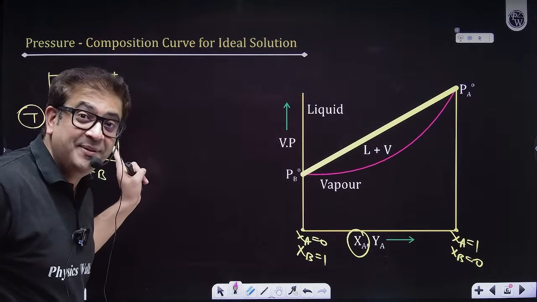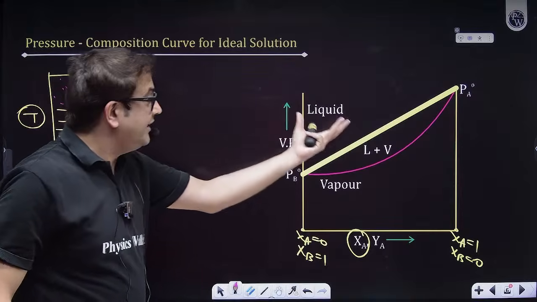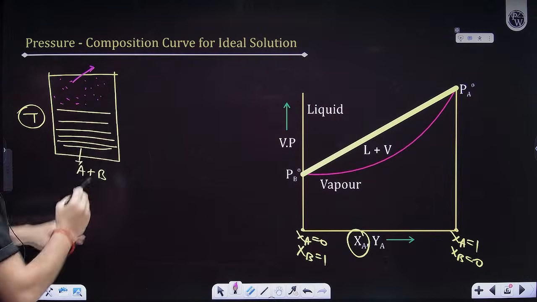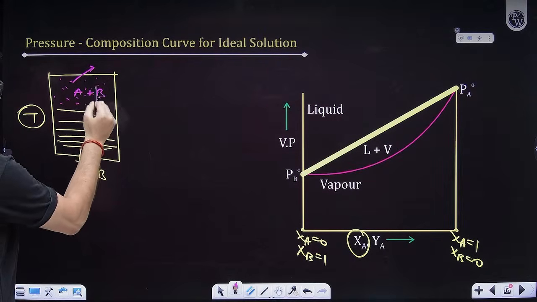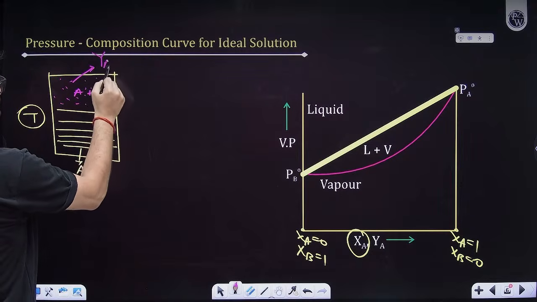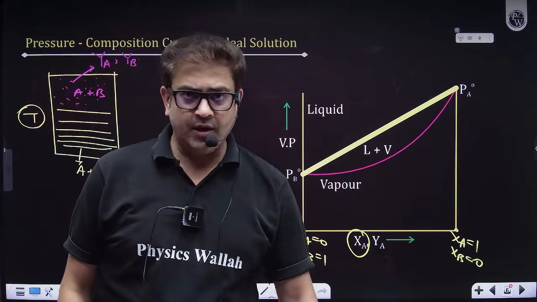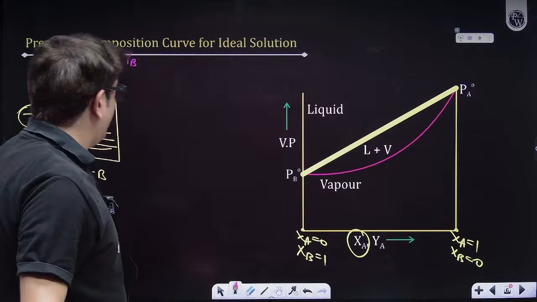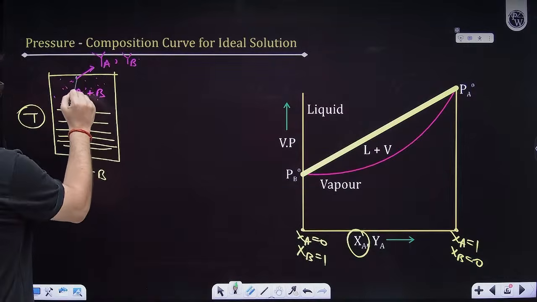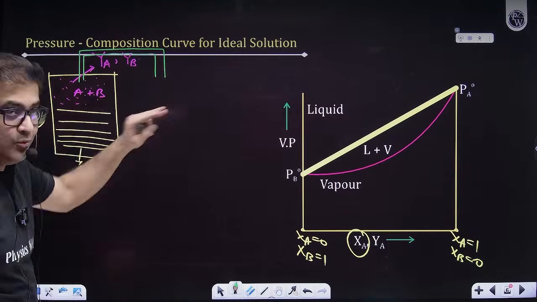XA and XB are the mole fractions of A and B in liquid phase, but they will produce some vapors, and those vapors will create this vapor pressure. Let us represent the mole fraction of A and B in vapor phase as YA and YB. Now, can you take out these vapors? Yes, if you connect it with a duct, these vapors will be extracted out.